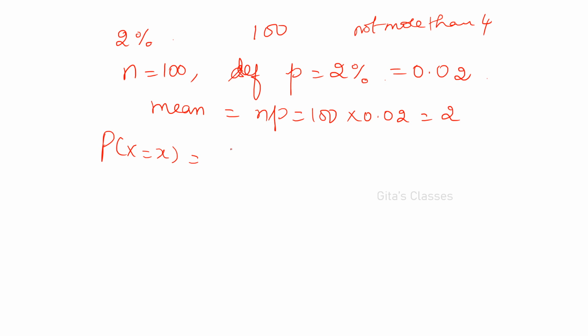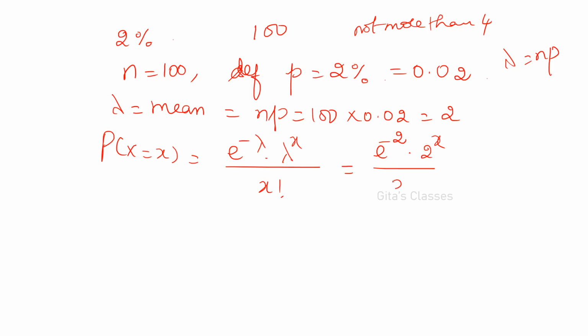What is our P of x now? Here n is equal to 100, no? I told you, whenever you get a greater value for n, you have to go for Poisson distribution. Even if it is not mentioned, you can decide. The same thing you can do with binomial also, but that will be time taking. So P of x is e power minus lambda into lambda power x divided by x factorial. What is lambda here? Mean. Lambda is np, please remember that. So e power minus 2 into 2 power x by x factorial.